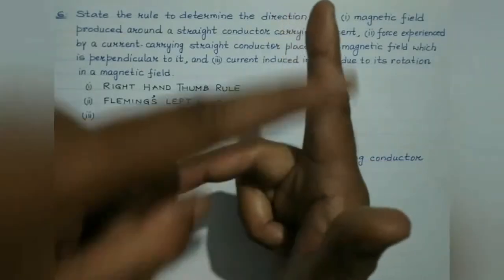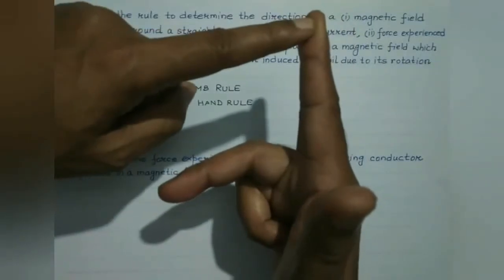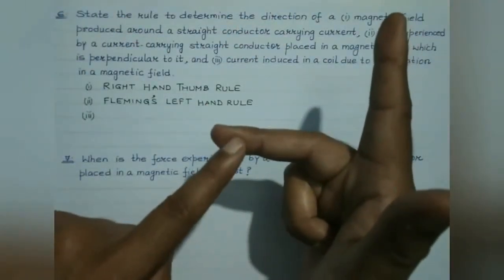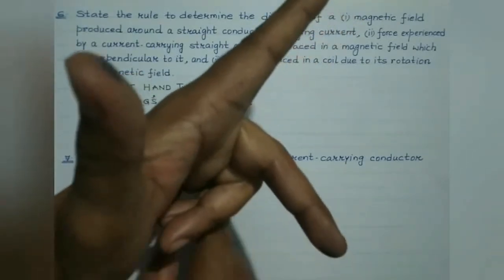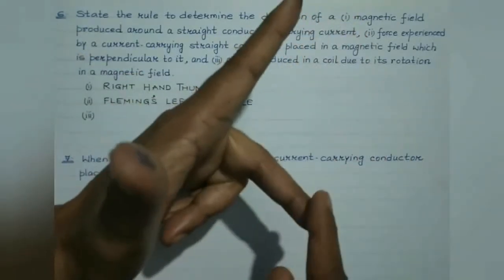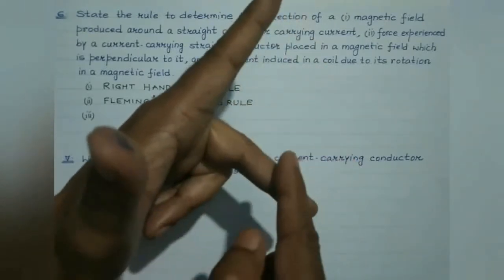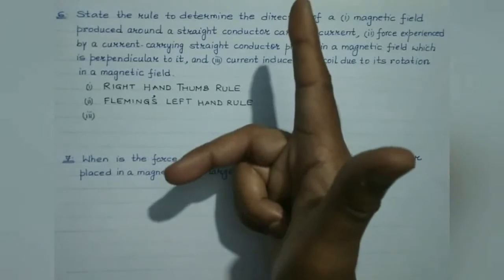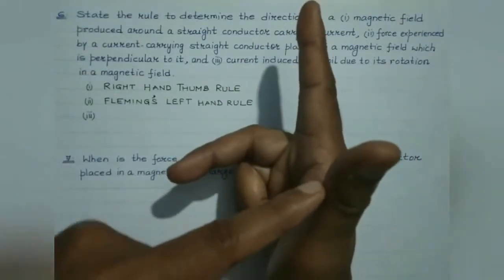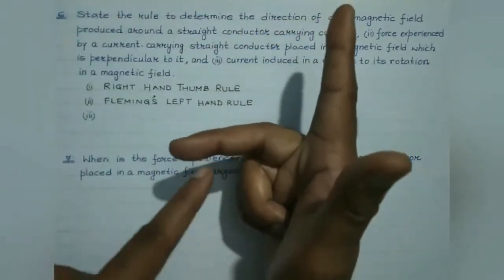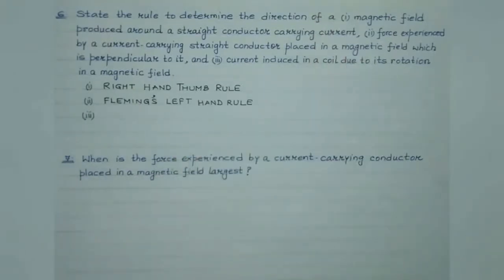So, MBI. M stands for motion of the conductor, B stands for the magnetic field, I stands for the current. And in the case of Fleming's left-hand rule, which we have discussed in case 2, it is FBI. Remember, it is FBI in the case of Fleming's left-hand rule, and in the case of Fleming's right-hand rule, it is MBI. The central finger will point towards the direction of the induced current, right?